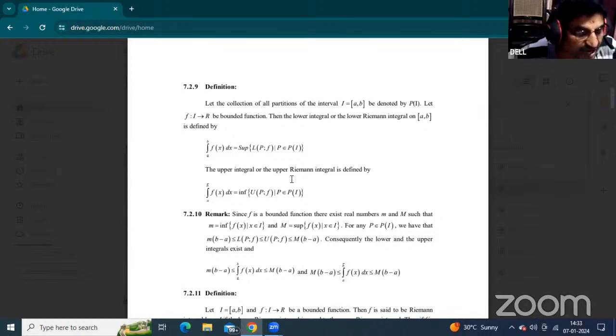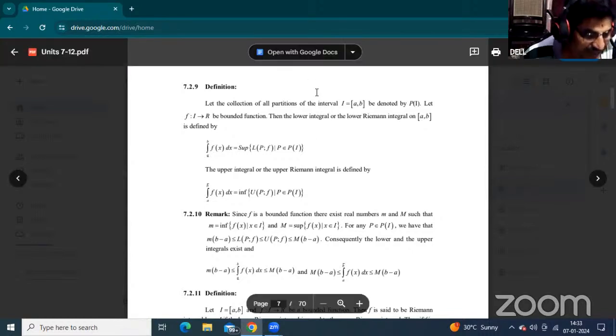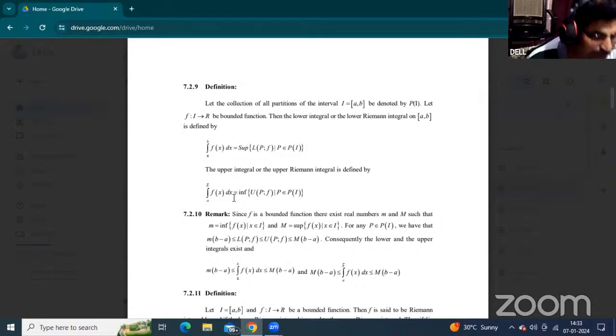This is one of the important questions given in the final examination. Without the definition, we can't learn anything. According to the lower Riemann sum and upper Riemann sum, you have to define the lower and upper Riemann integrals. The supremum of the lower Riemann sums is the lower Riemann integral, and the infimum of the upper Riemann sums is the upper Riemann integral.